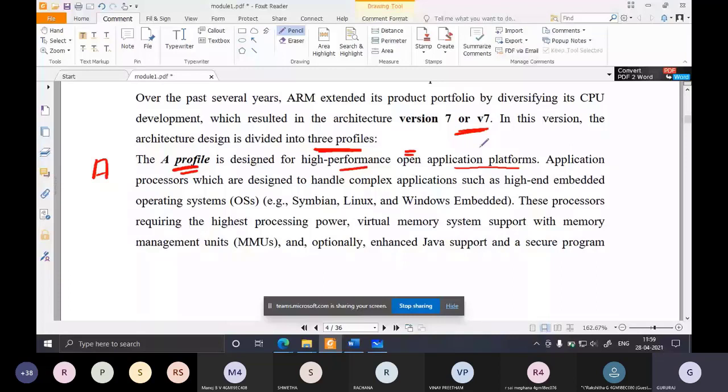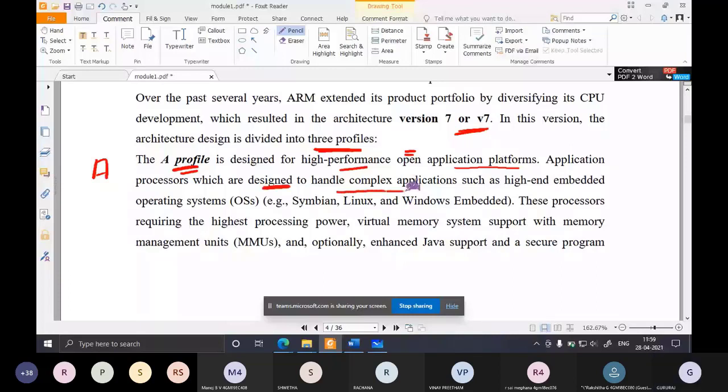They all come under open application platform, general purpose. A stands for general purpose, open application. It should support all the applications. Application processors are designed to handle complex applications such as high-end embedded OS.